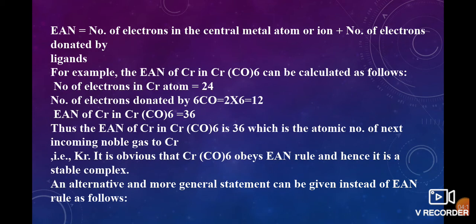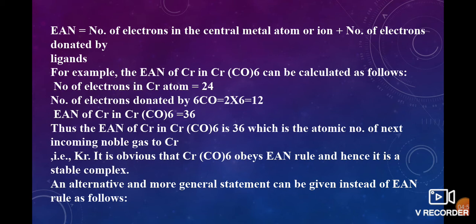The chromium hexacarbonyl complex has 6 carbonyl groups, so 6 times 2 is 12. So EAN is 24 plus 12, that is 36. That 36 is the atomic number of the next noble gas, krypton. So this complex obeys the 18 electron rule. It is also a stable complex.